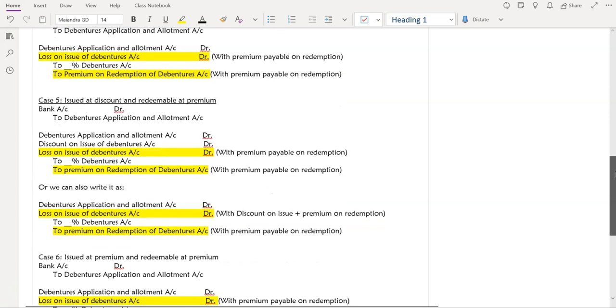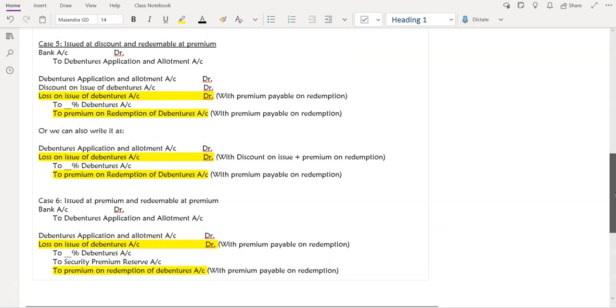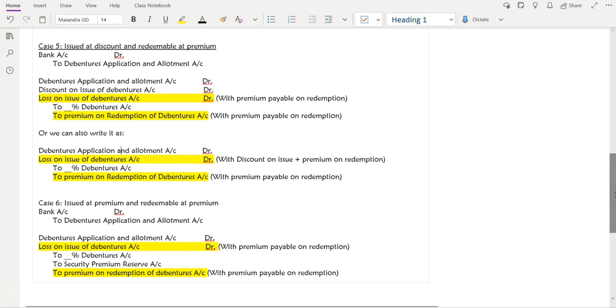Yes, ma'am. Now last case, issued at premium, redeemable at premium. So our entry is same, debentures application allotment account debit to percentage debentures account to security premium reserve account, and we are just adding loss on issue of debentures account debit and to premium on redemption of debentures account, both with the premium payable on redemption. Any doubt? No, ma'am.